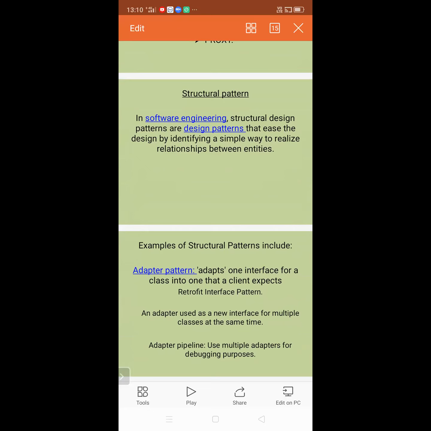So in that, first of all, structural pattern. In software engineering, structural design patterns are design patterns that ease the design by identifying a simple way to realize the relationship between entities. That is the main purpose of using the structural pattern. So we identify which types of entities are needed to form the structure. For example, if we are developing some software for a college, then which entities are needed?